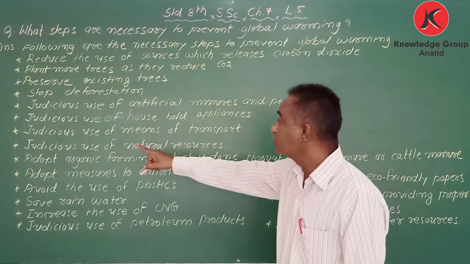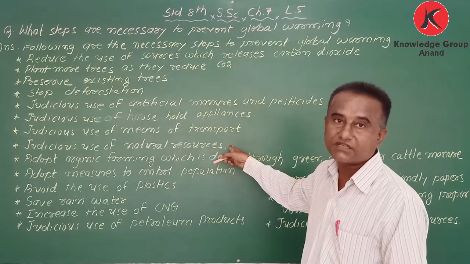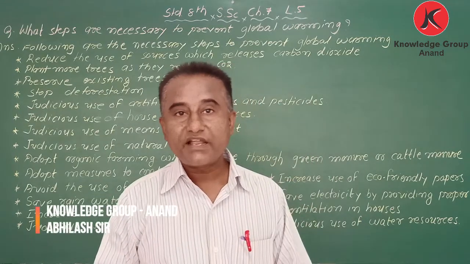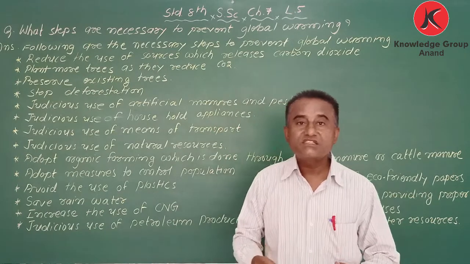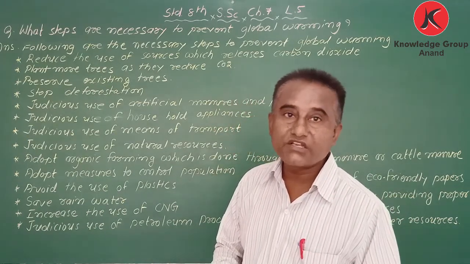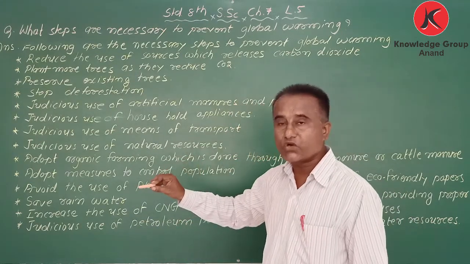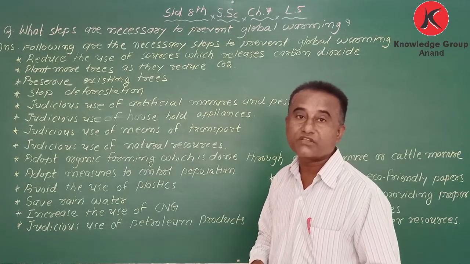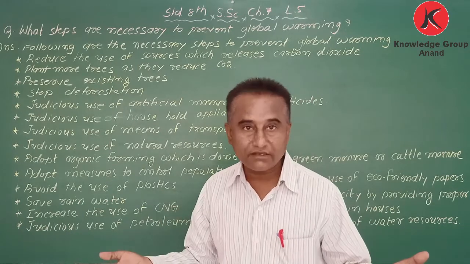Next one, judicious use of natural resources, means use them when needed. Take the example of water resources, land resources, animal resources, then minerals. These things are called natural resources. And my dear student, we have to use these natural resources judiciously, because some things are there which, once they are over, we cannot make again.